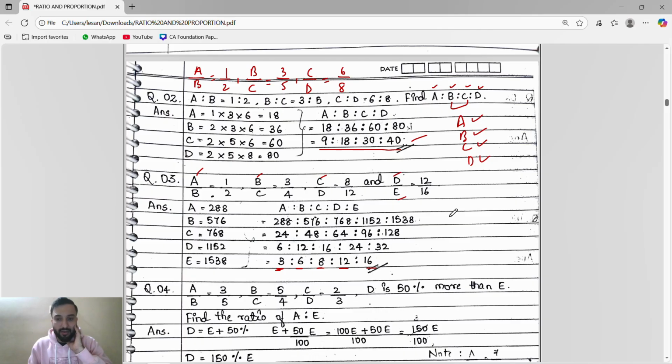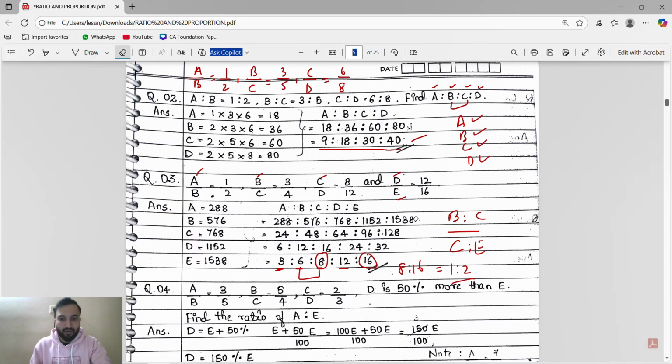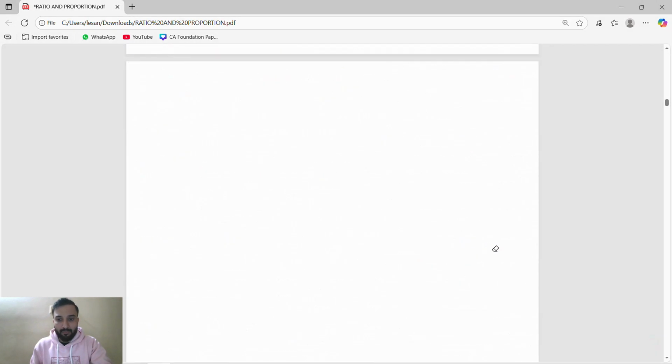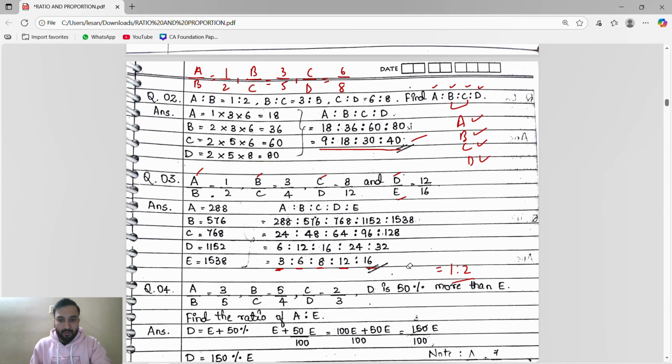Or if they will tell you to write the value of b is to c, b is to c means this 6 is to 8. If they will tell you to write the value of c is to e, c is to e means a, b, c, d, e, 8 is to 16. 8 to 16, if you will simplify it will become 1 is to 2. So like this. Okay, so this is a continued ratio. But in continued ratio, main thing is we have to find the value of a, b, c, d. Like this, all a, b, c, d. Here all a, b, c, d, e. Okay, so main thing is finding the value.